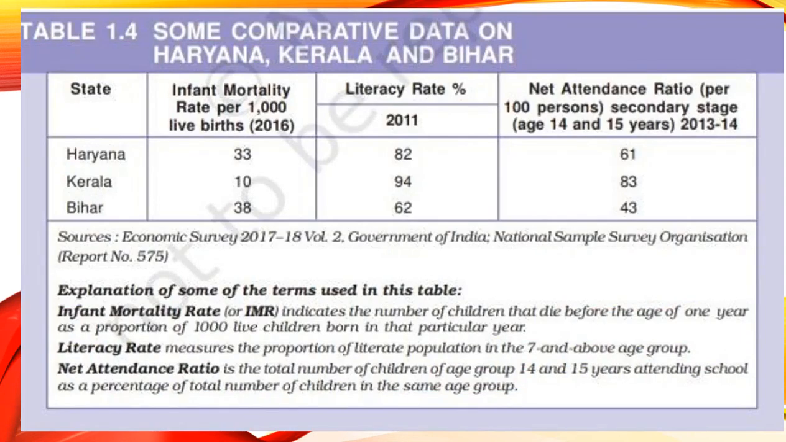Now, let us observe this table. Students, in this table, there is no mention about per capita income. Instead, there are other criteria used to compare these three states. The criteria used are infant mortality rate, literacy rate, and net attendance ratio. Students, we have already discussed the meaning of these terms. Also, the definitions are given in your book. So please read and learn the definitions of these terms.